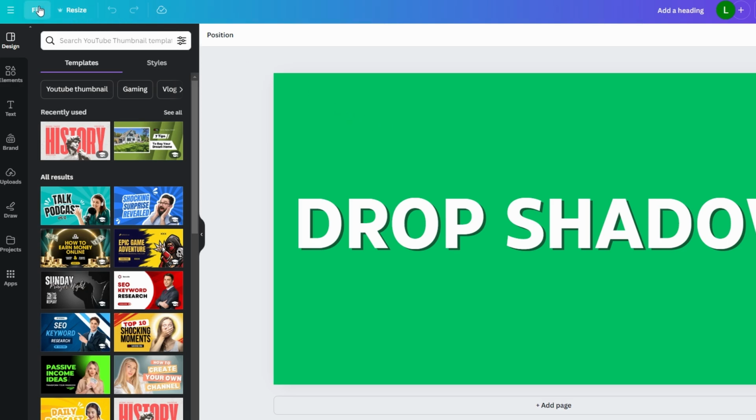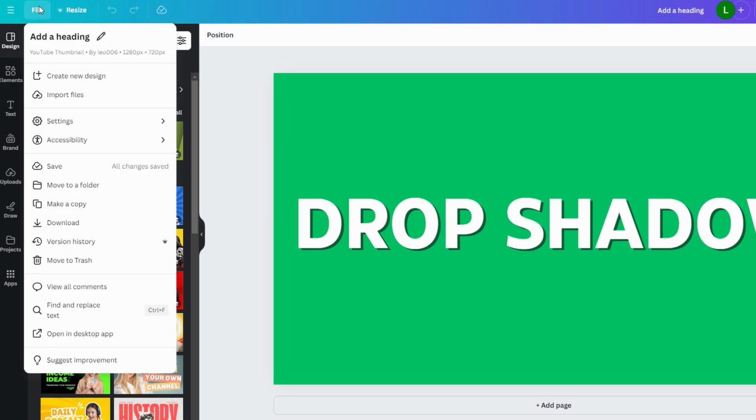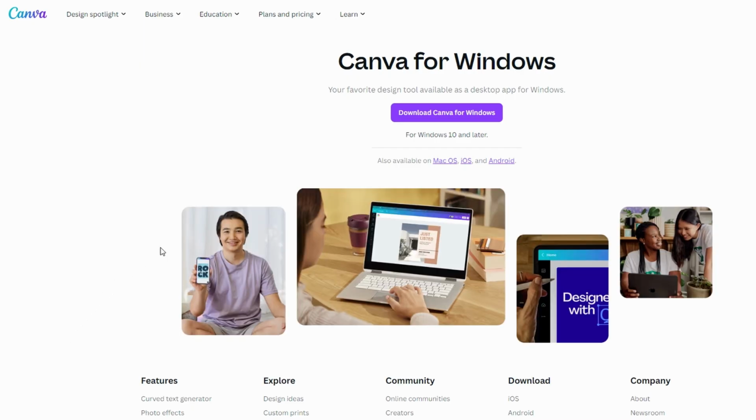Go to the File dropdown in the top left of the Canva browser interface. Scroll down and click Open in Desktop app. If you don't have the app installed, it will take you to the download page.